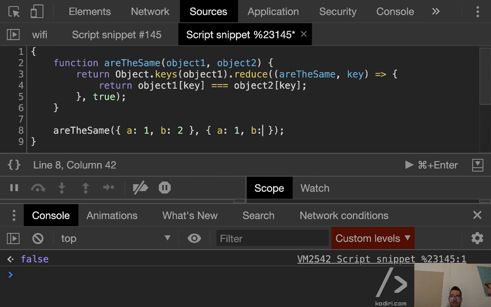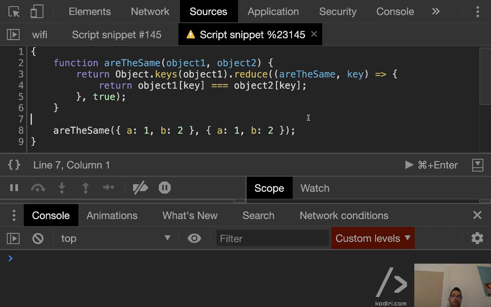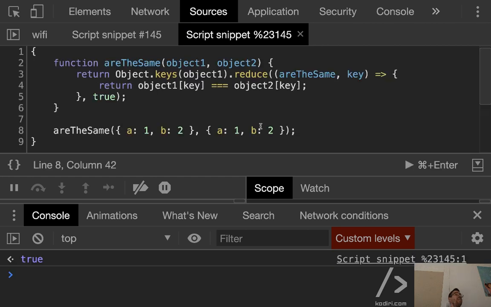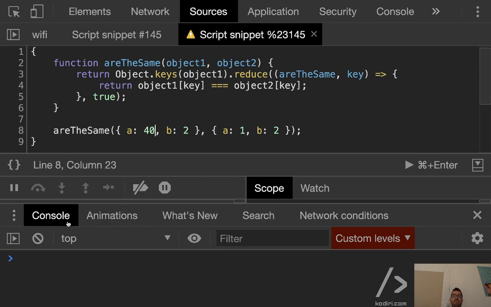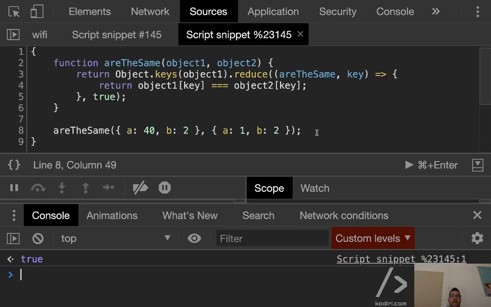So let's add the second key. Will it work? That should return true. The objects are literally the same. And that still works. So cool, fantastic. And what if I change the first A value to 40? What should this algorithm return? True or false? False. Will it work as expected? No. Alex is right. Still returns true.